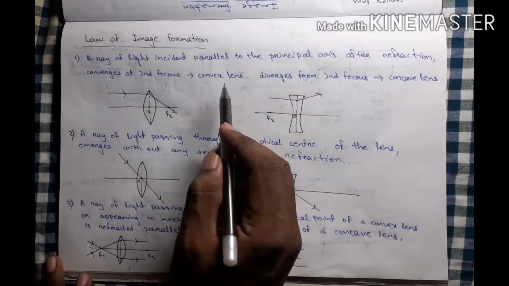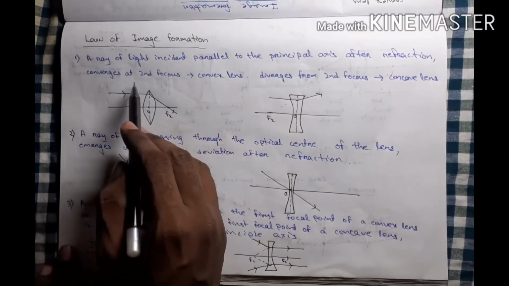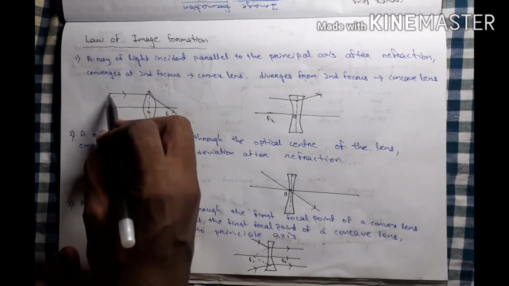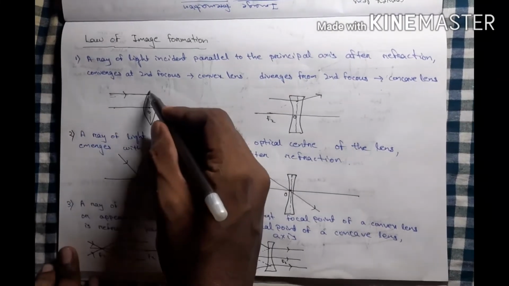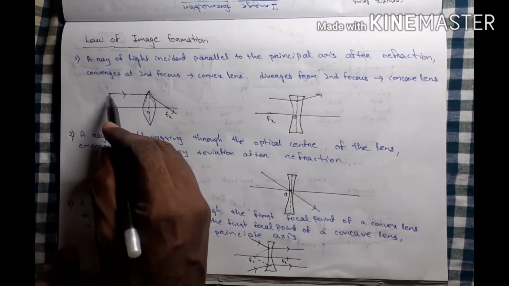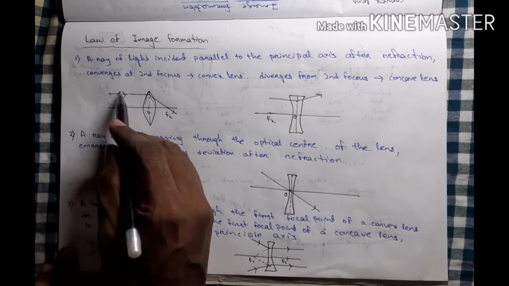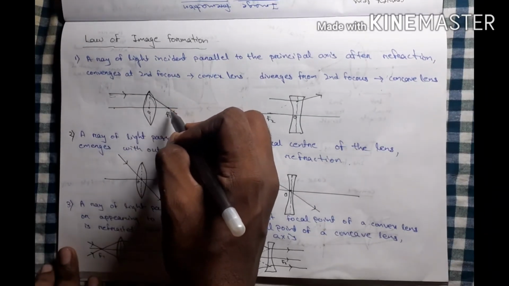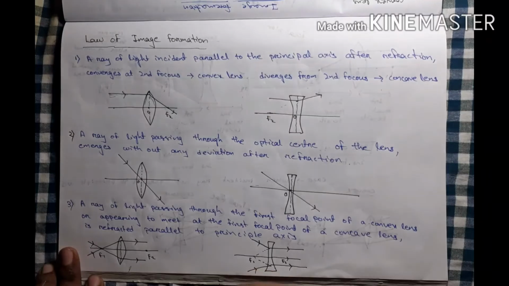For a convex lens, our rule is converge at the second focus. Here is the principal axis, the incident ray, and the convex lens. When the incident ray goes parallel to the principal axis, it converges toward the second focus.